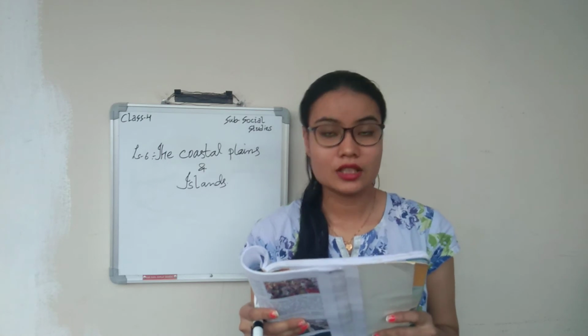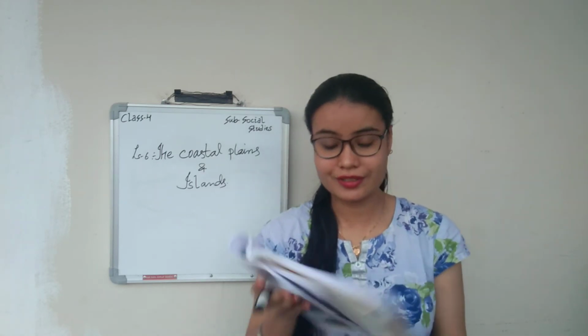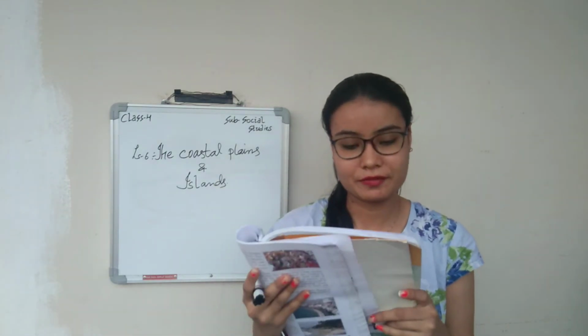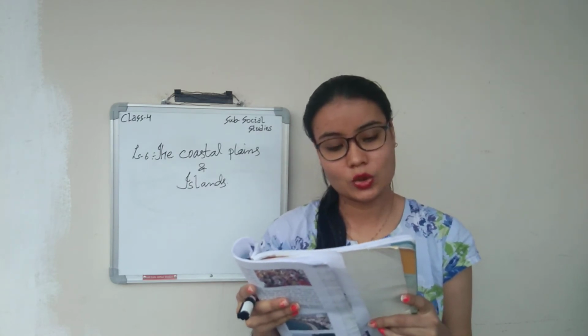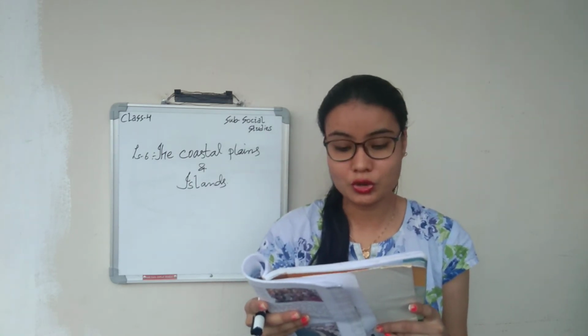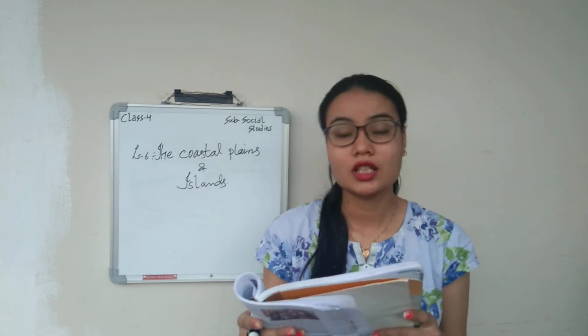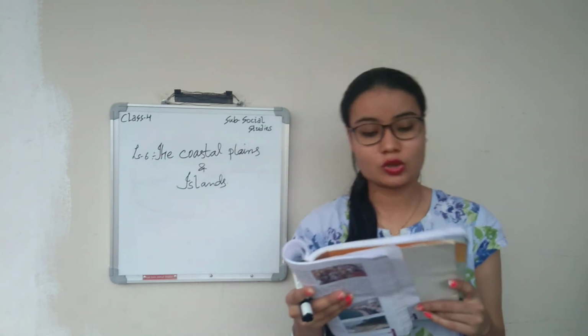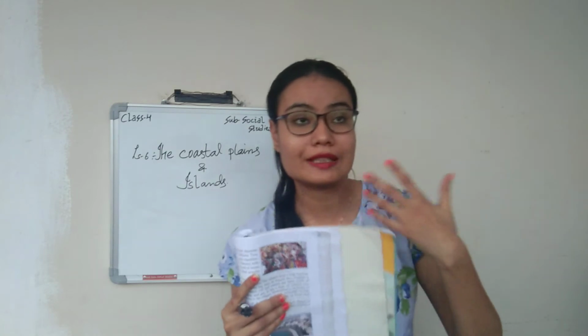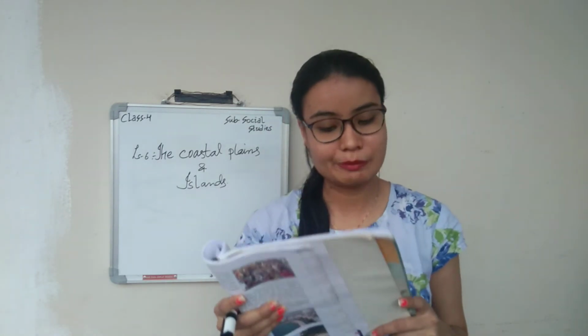So the land towards the delta is very fertile. You can see the green over here. It means it is very fertile, and they usually have very much water to grow crops like rice and sugarcane. Cotton and tobacco are also grown. Coconuts are grown, but not that much when compared to western coastal plains.